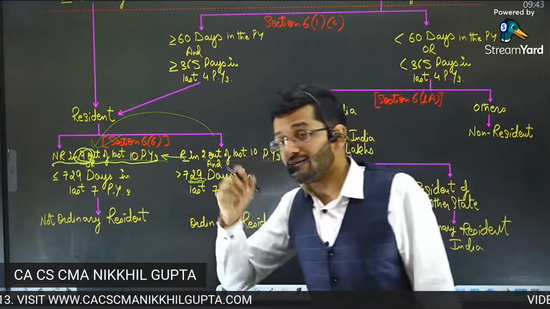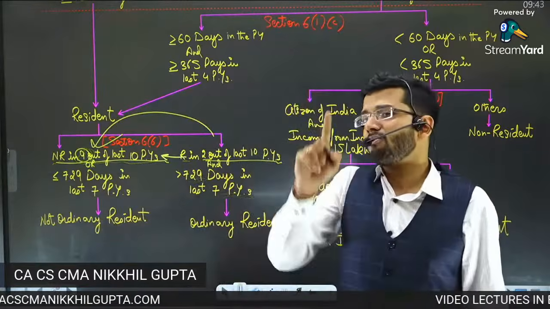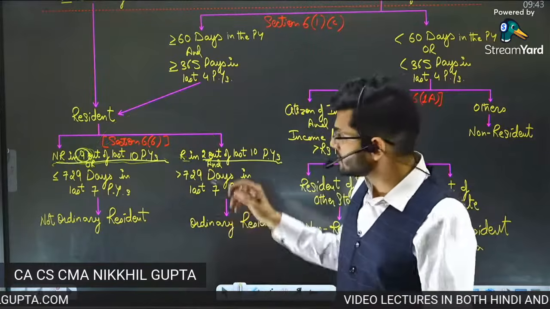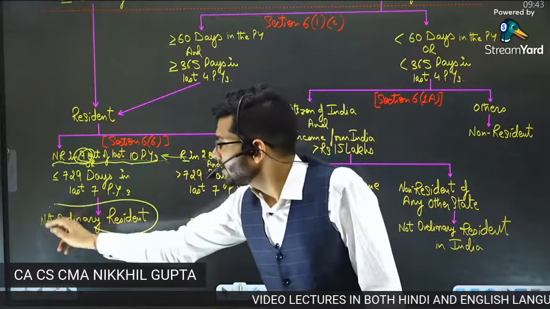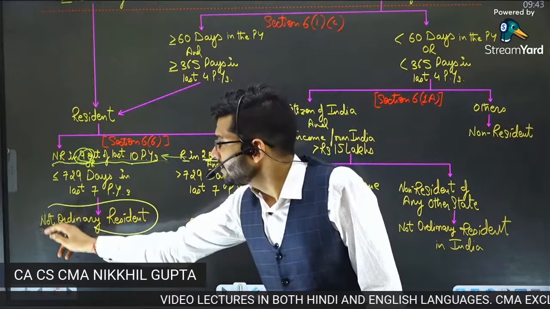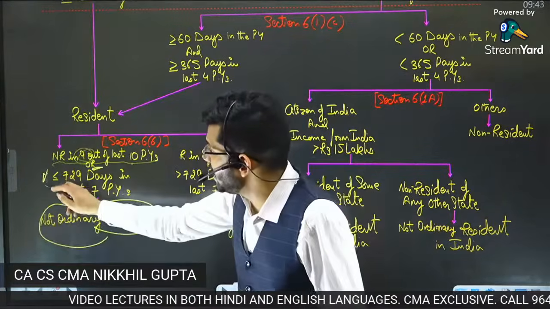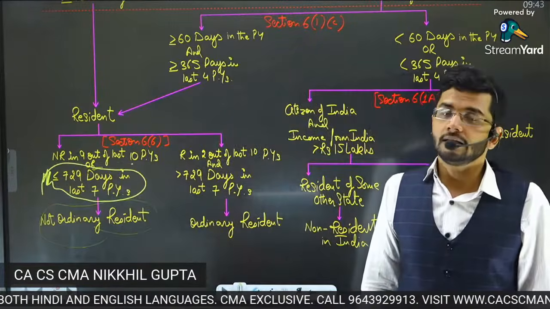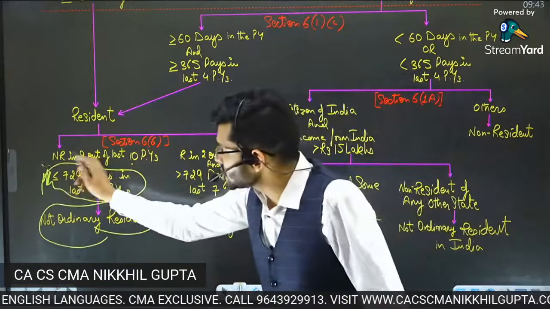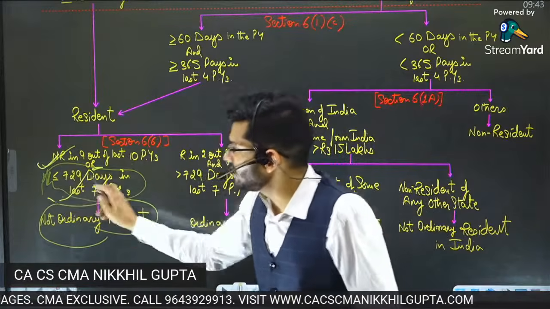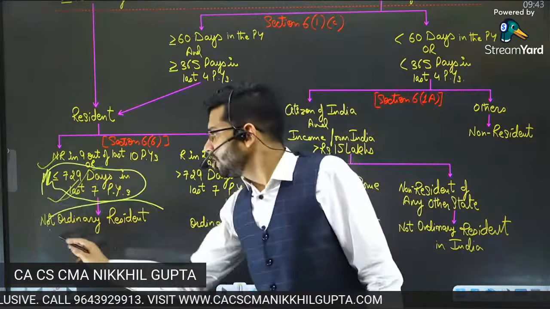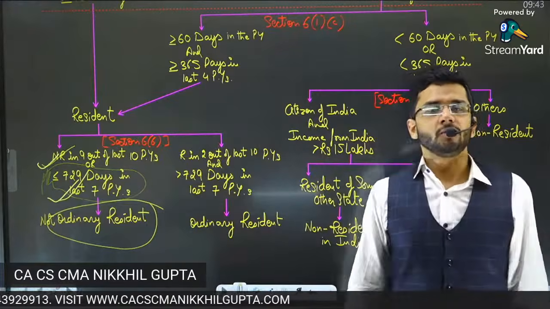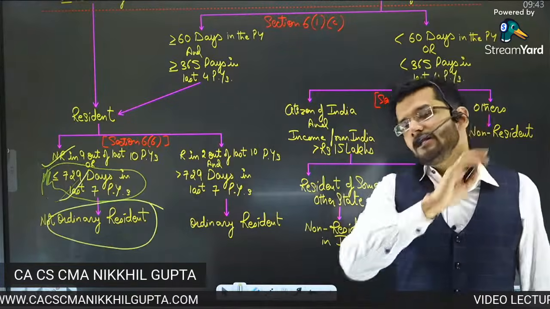If you are a non-resident in 9 out of 10 previous years, which means you are a resident only in 1 out of 10 previous years, then we will treat you as a not ordinary resident. Or you were in India for less than or equal to 729 days in last 7 previous years. If any one of the conditions is satisfied, then you become a not ordinary resident.